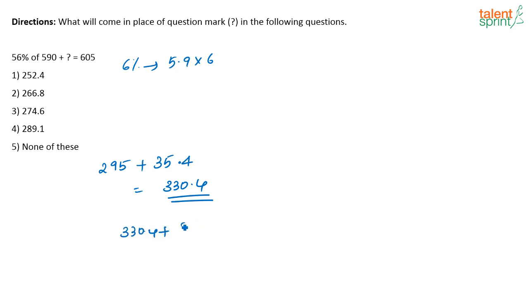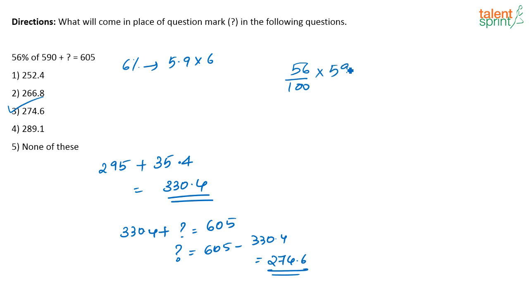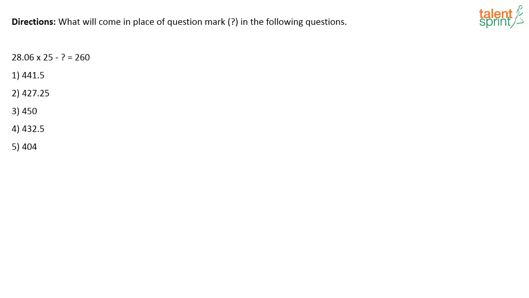Now, what is asked here? 330.4 plus question mark is equal to 605. Find out what will come in the place of the question mark. 605 minus 330.4, which is nothing but 274.6. See, either you can do 56 by 100 into 590 and then multiply 56 into 59, but otherwise you can split these percentages in such a way that you can get the answer like this, split and merge. Correct answer is option 3. Moving on to the next question.